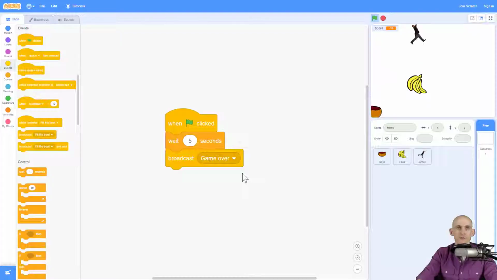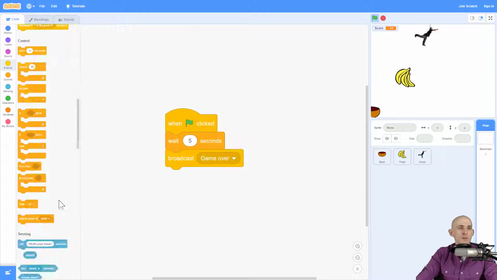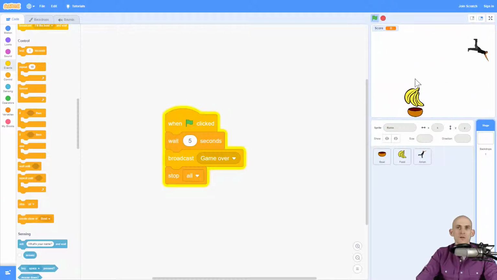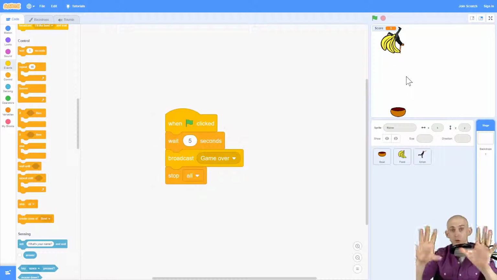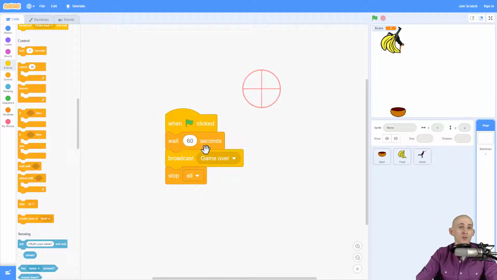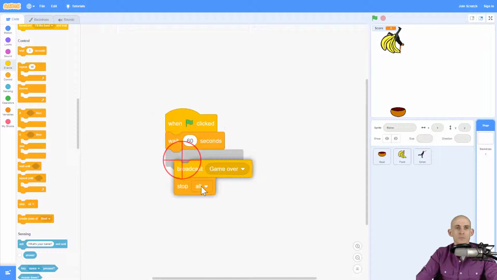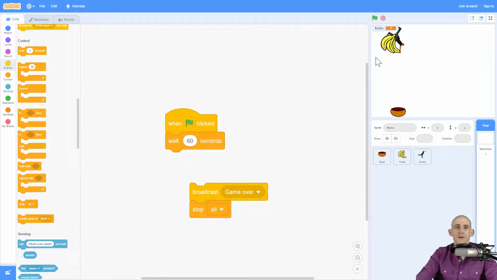Game over. When I press the green flag, it waits 5 seconds, broadcasts game over, and then I'm going to go ahead and stop everything from happening. So green flag starts. After 5 seconds, it's going to stop everything and then maybe make a game over screen appear or whatever. Cool. So that's one way you can do this. You can make it however long you want, like make it a minute-long game, and then it'll broadcast your game over, whatever. Now I'm going to go ahead and disconnect these because I don't want it to run for what I'm going to show you for the next stuff.